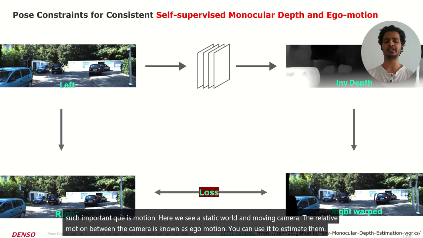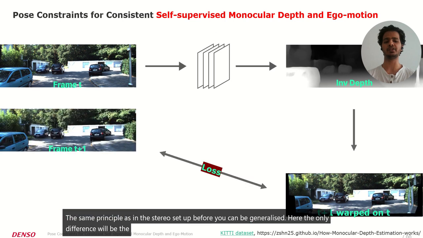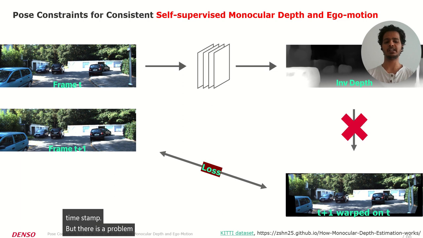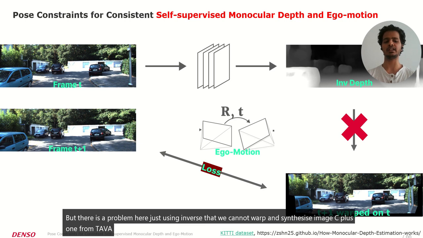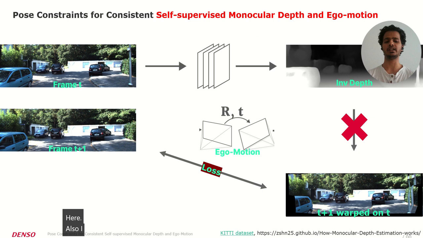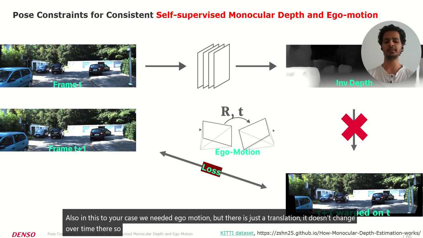The same principle as in the stereo setup before can be generalized here. The only difference will be that instead of left and right views, we will have different frames at different timestamps. But there is a problem here. Just using inverse depth, we cannot warp and synthesize image t+1 from t. We also need the ego motion in here. Also in the stereo case, we needed ego motion, but that is just a translation and doesn't change over time there, so we didn't need it there.